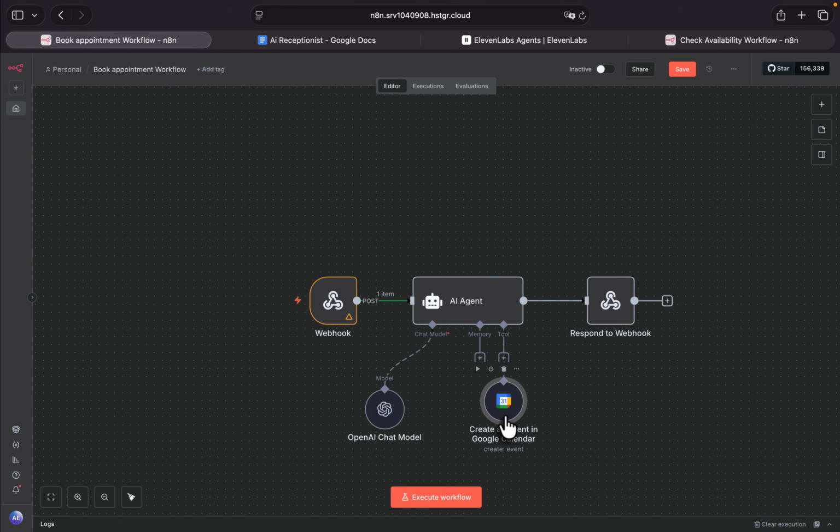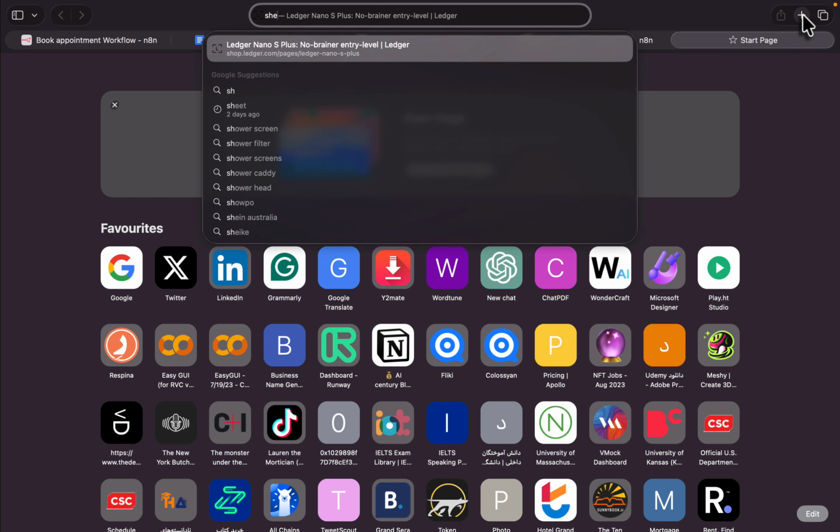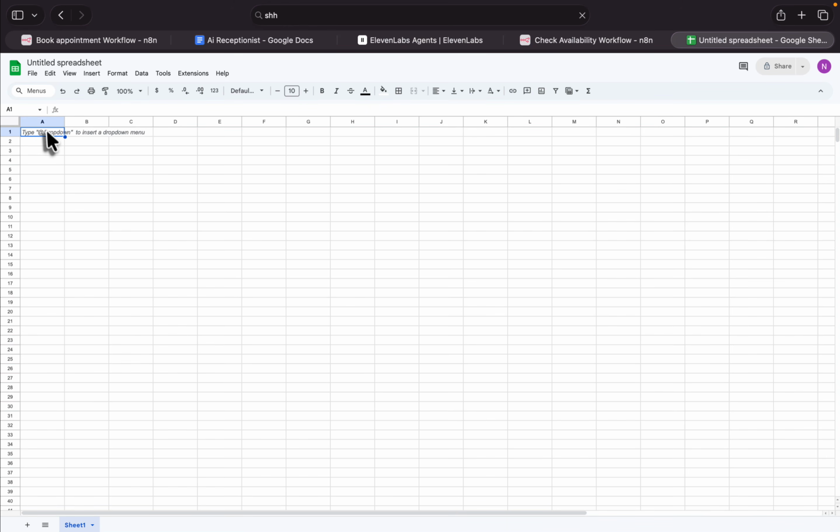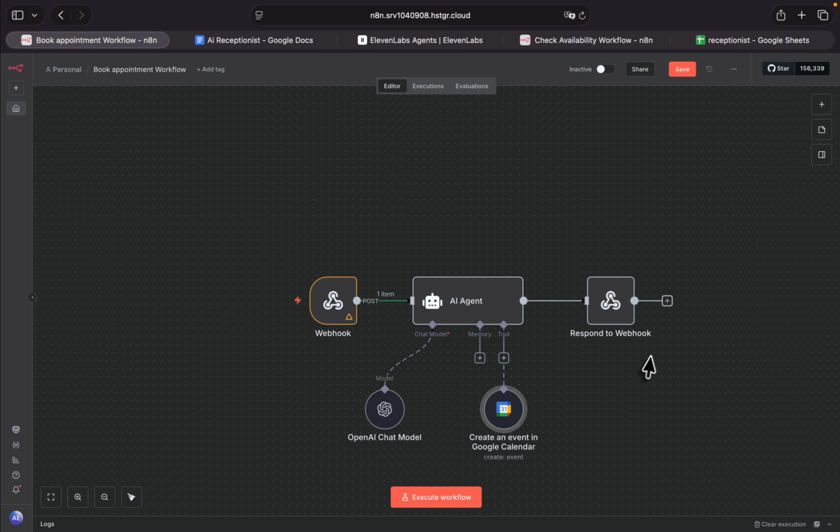Also, before running this, I want to add all this data to a Google Sheet as well. I want to record them. So let me open a new Google Sheet. In your Google Sheet, for example, we can add the name, let's say time, number, and issue. That's it. Keep it simple. And let's say receptionist for the name.